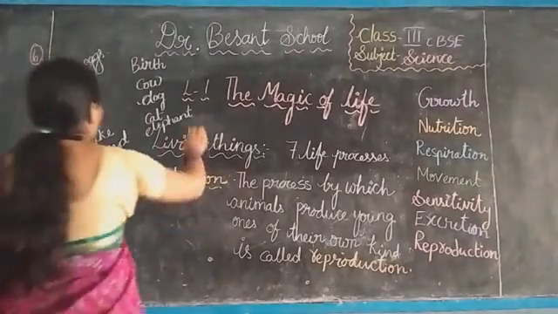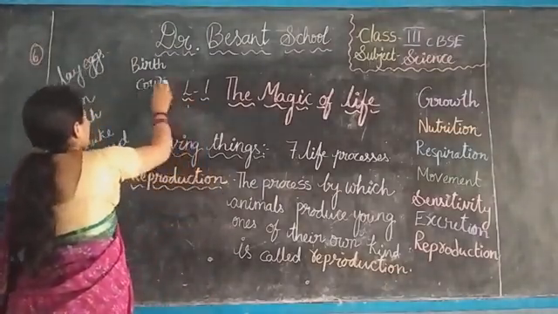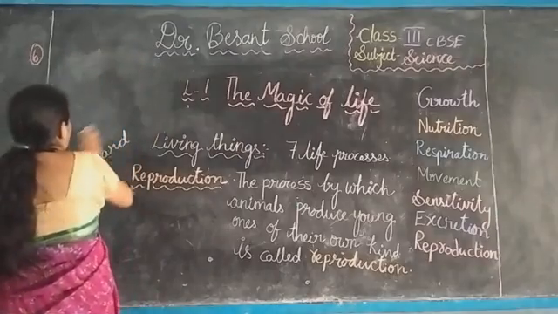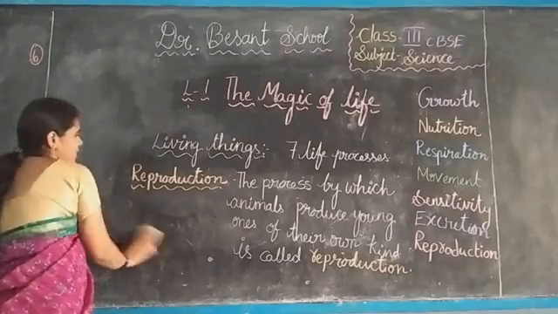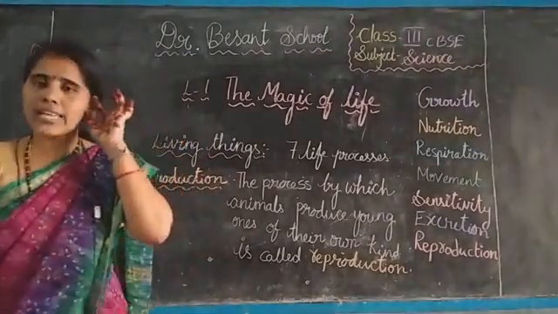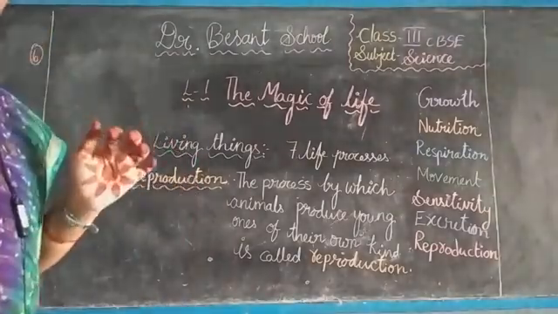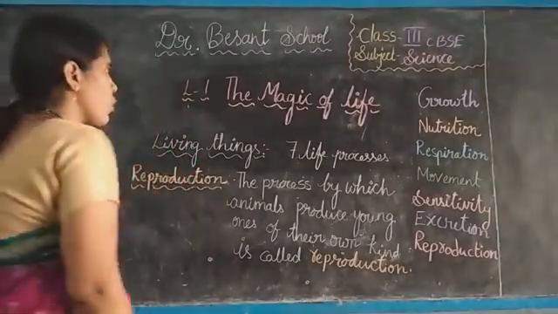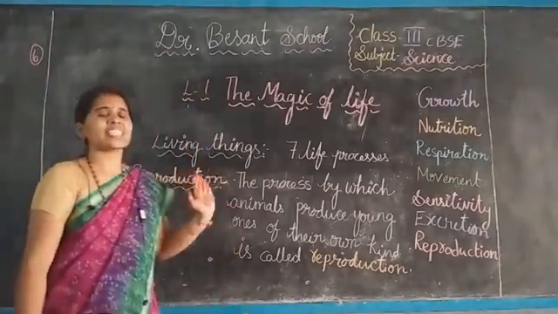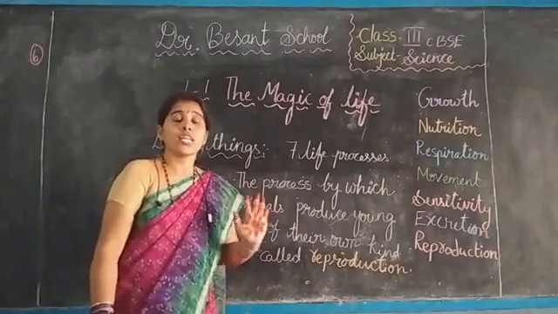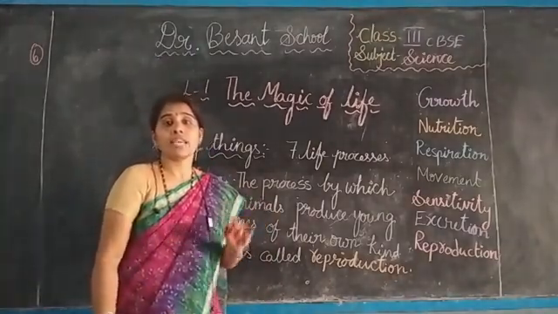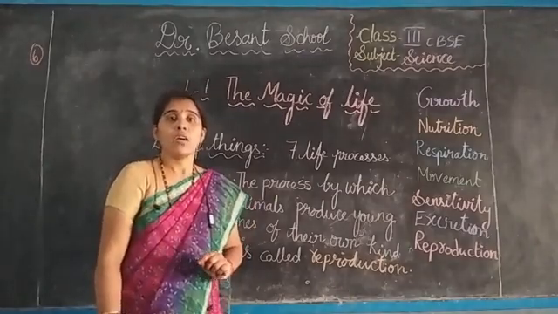Did you complete it? I will rub this. Okay, children, till now we have discussed these 7 life processes in the living things. In the next class we can continue the remaining part. Now I want to give you homework. What is the homework? I said that in the living things we can see the 7 life processes. What are the 7 life processes? You have to write those 7 life processes.